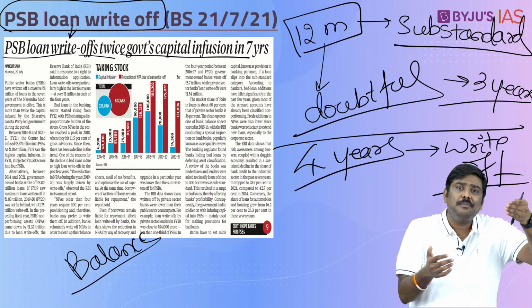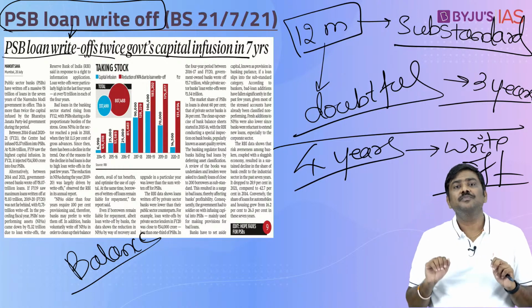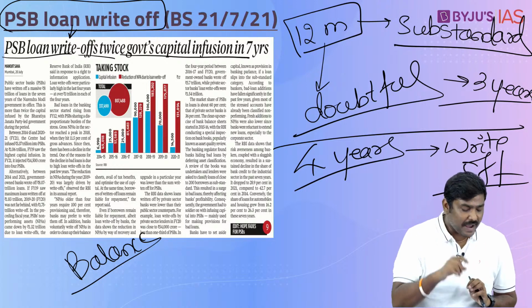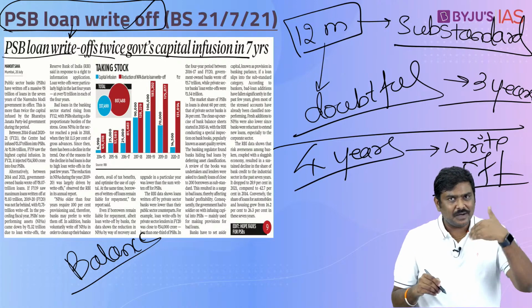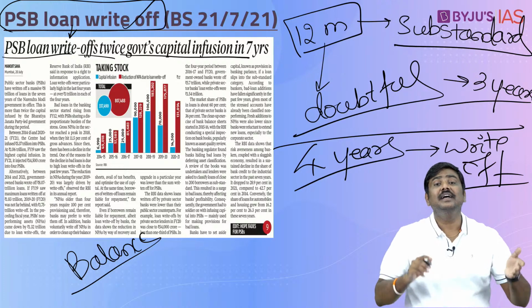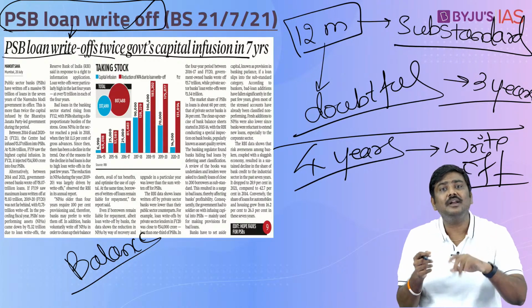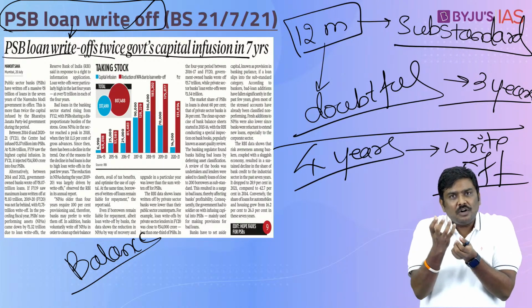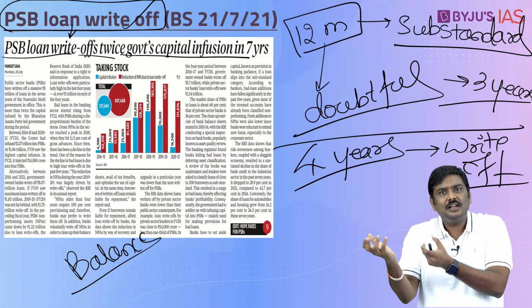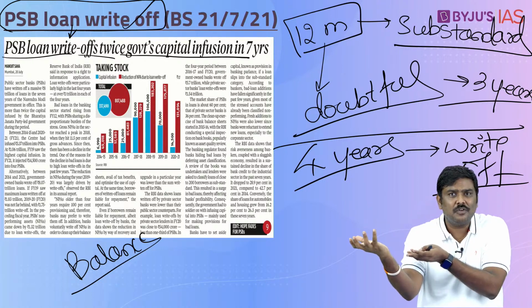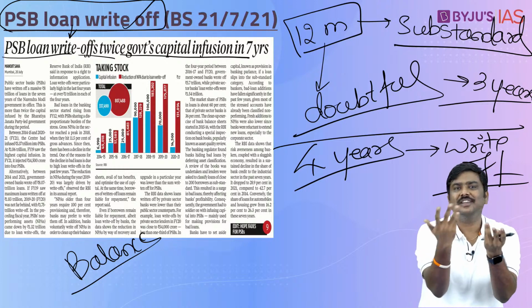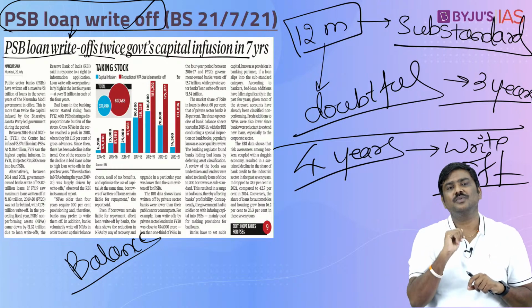Because they may not be able to collect this particular 1 crore rupees. So have a look at this. When banks will simply write off these particular loans from the balance sheet, it will free certain capital to the banks. The amount of provisions that they had done, now they don't need to keep these particular provisions because the loan is not mentioned in the balance sheet. That is the first one.